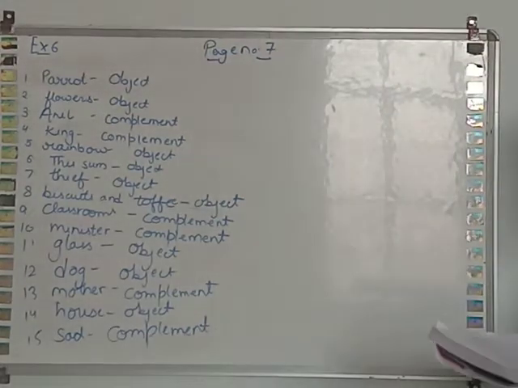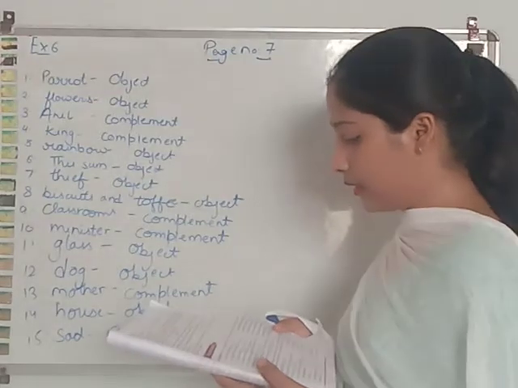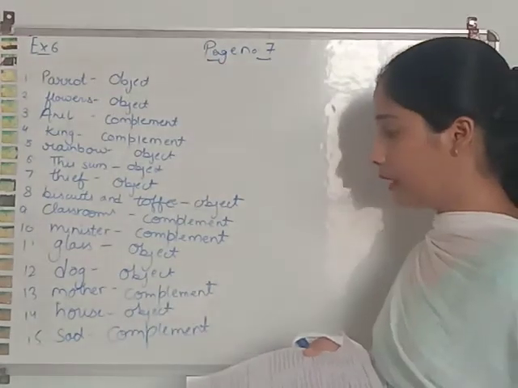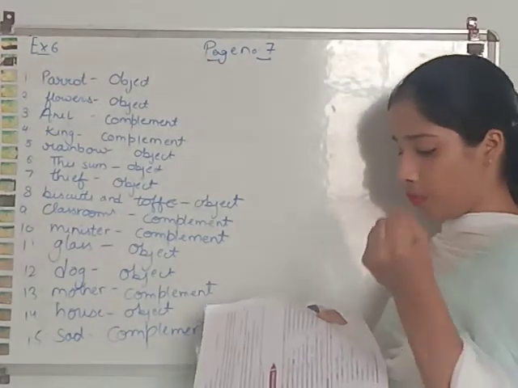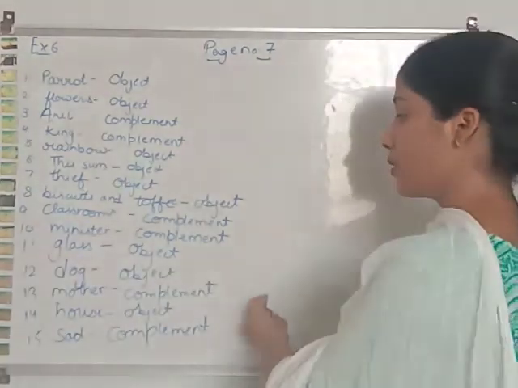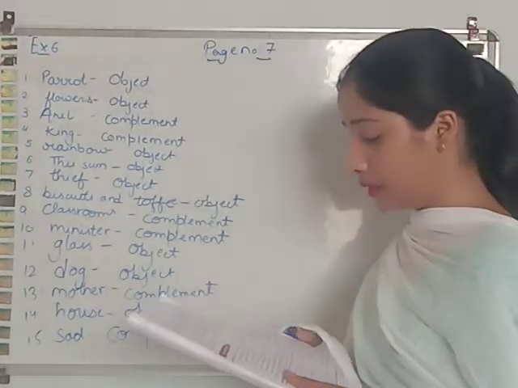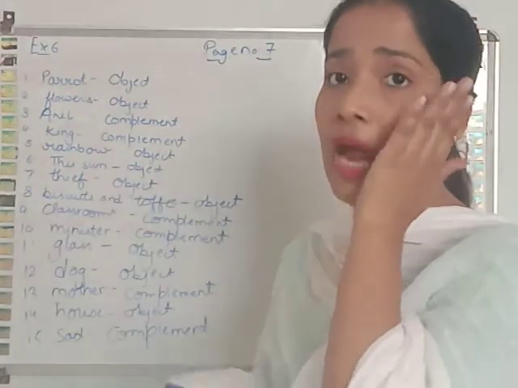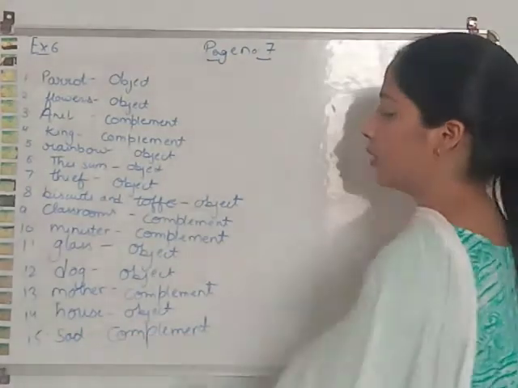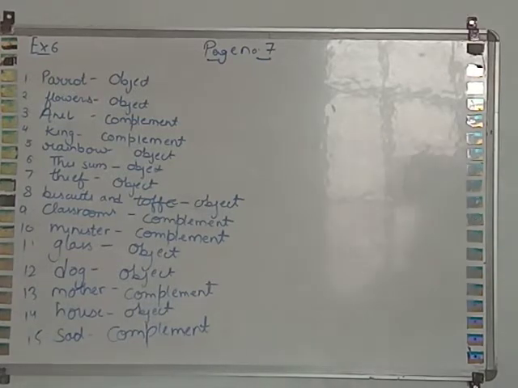Now next one. He painted the house pink. So painted. The house was affected by paint. So house is the object over here. 15th one. The child appeared sad. The child was sad. Sad is the adjective. Adjective is a complement. So check the answers from the blackboard. If you have not done, kindly note down all the answers from the blackboard in your book.